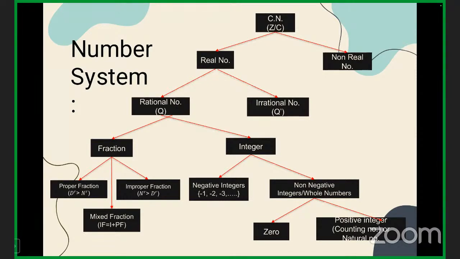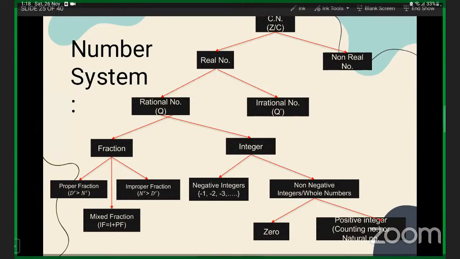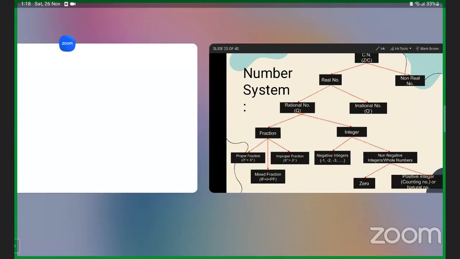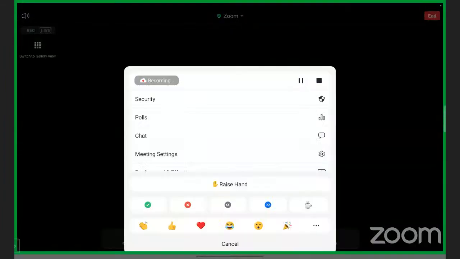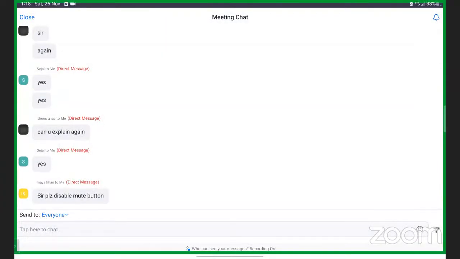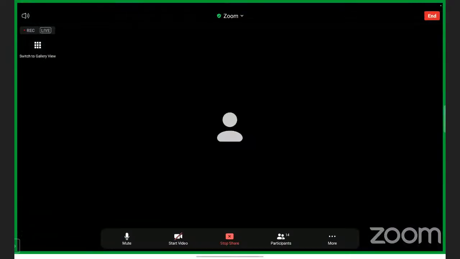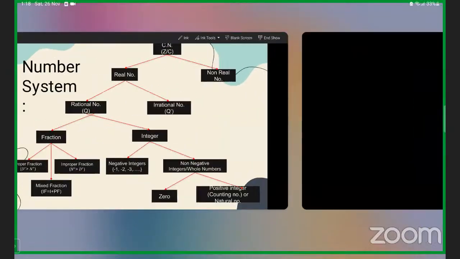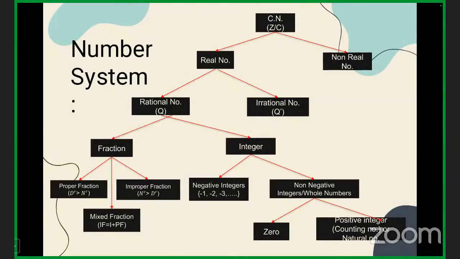It was Zahra. Yes, anyone? What is 0? Yes, Idris and Inaya. What is 0? Is 0 a rational number or not? Anyone? No. What is a rational number? Do you know that?